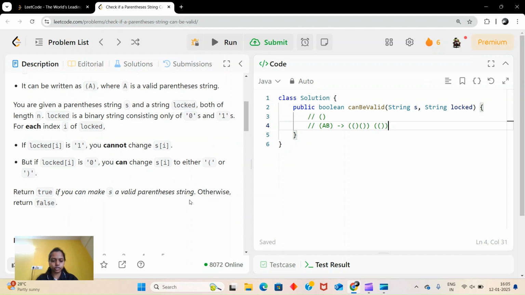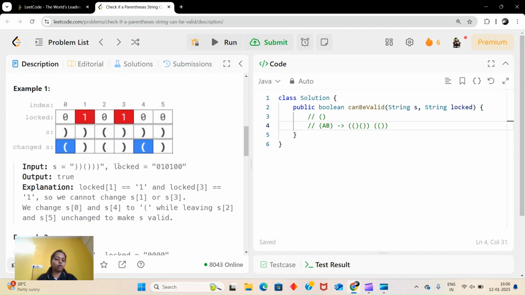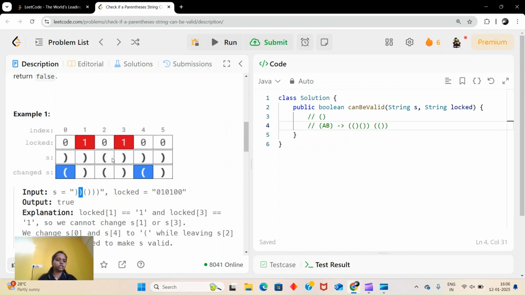So basically in the question, we have to make some changes to the given string to make it a valid parenthesis. Changes means you can change a character to either an open or closed bracket, and you can change only the indices whose locked value is 0. Then only can you change it. If it is open, you can change it to close. If it is 1, like here for the second index, we cannot change it because it is locked. Here you can check, they changed this one, this 0, to make this a valid string.